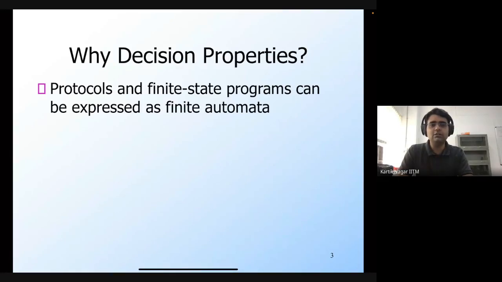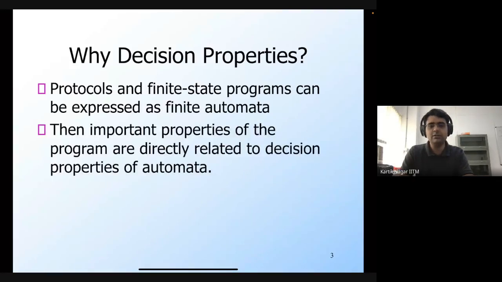Useful properties of these protocols or finite state programs can be expressed as decision properties of the underlying finite automata. So important properties of the program are directly related to the decision properties of the automata.